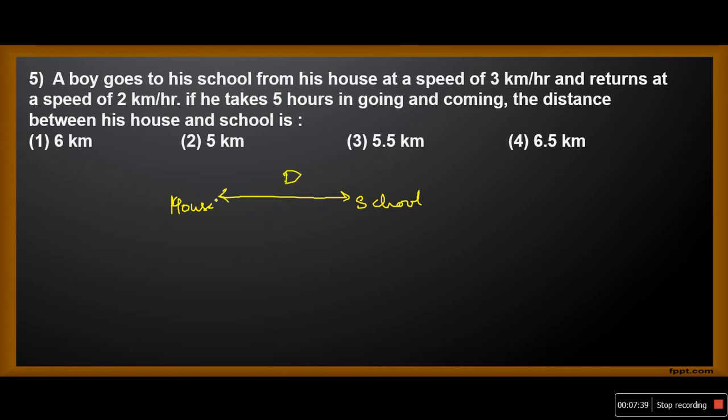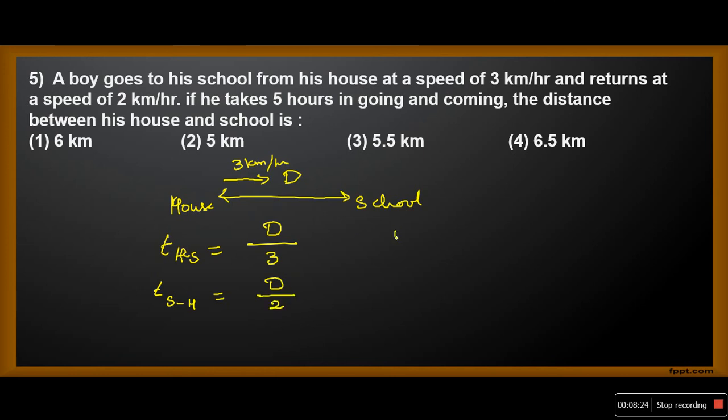While traveling from house to school, at what speed is he traveling? 3 km per hour. And what is the time taken for him while traveling from house to school? Time is nothing but distance by speed. We don't know the distance, so we assume it as d, and speed is given as 3. While coming, his speed is not 3 km per hour. Now he is traveling at 2 km per hour. But the distance between house and school is constant. So d by 2.